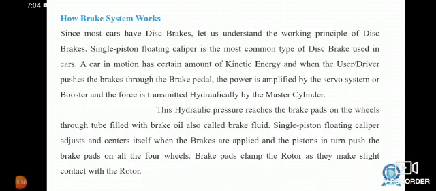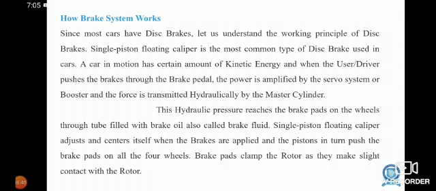How does a braking system work? Since most cars have disc brakes, let us understand the working principle of the disc brake. Single piston floating caliper is the most common type of disc brake used in cars. A car in motion has a certain amount of kinetic energy, and when the user pushes the brakes through the brake pedal, the power is applied by the servo motor or booster, and the force is transmitted hydraulically by the master cylinder. This hydraulic pressure reaches the brake pads on the wheel through a tube filled with brake oil, also called brake fluid. Single piston floating caliper adjusts the center itself when the brakes are applied, and the piston in turn pushes the brake pad on the four wheels.